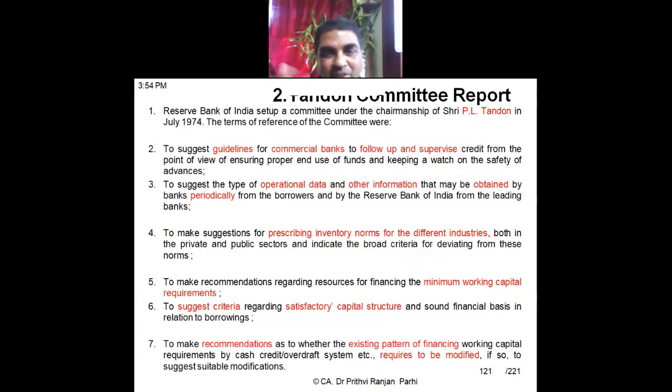Subsequent to that, another committee was formed. This is another important committee. As you can read, what is the name of this committee? Tandon Committee. Yes, the Tandon Committee afforded a report like this. Under the chairmanship of Mr. P.L. Tandon, this committee was formed in July 1974.